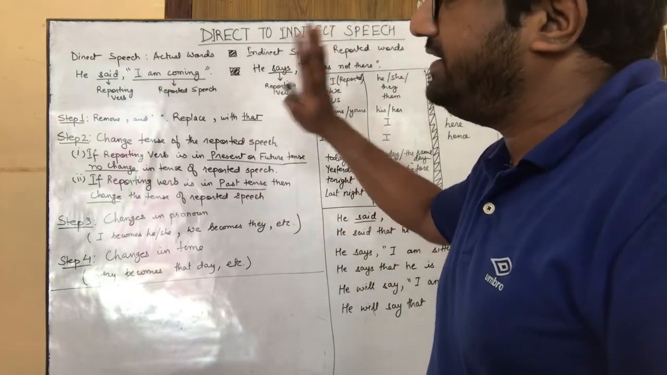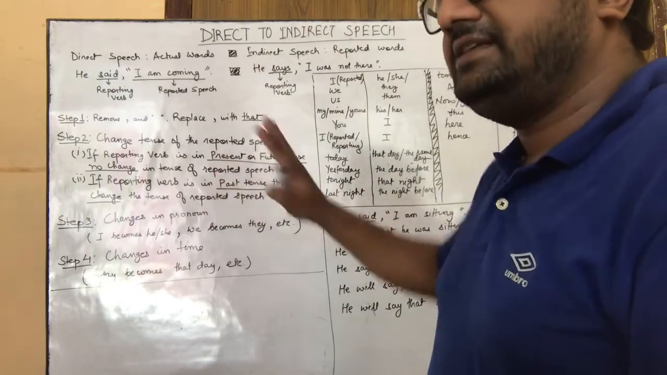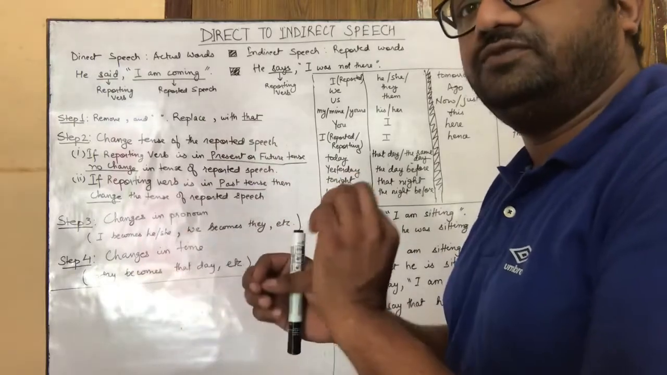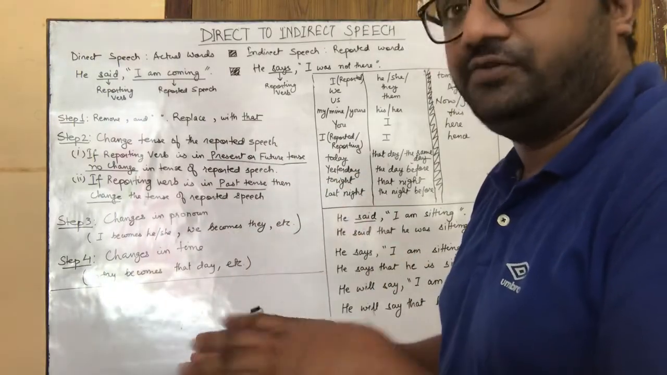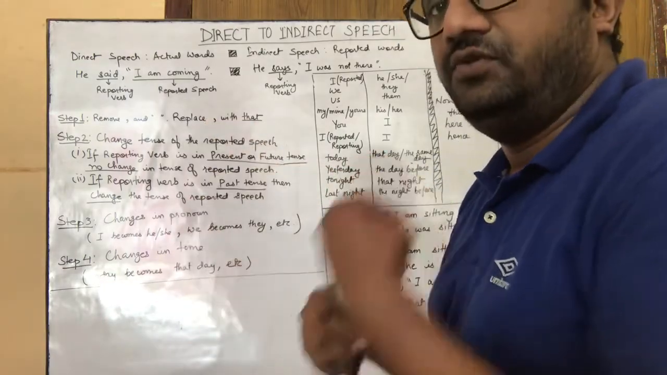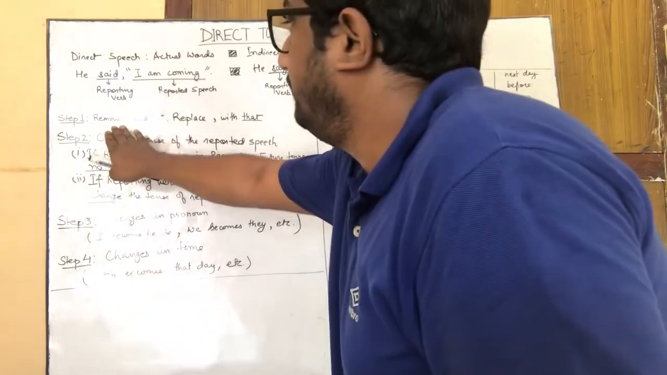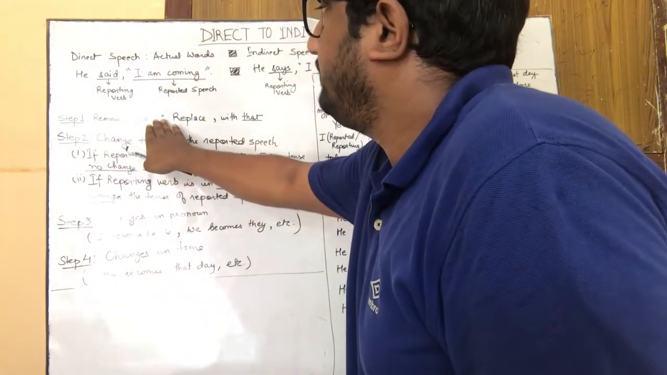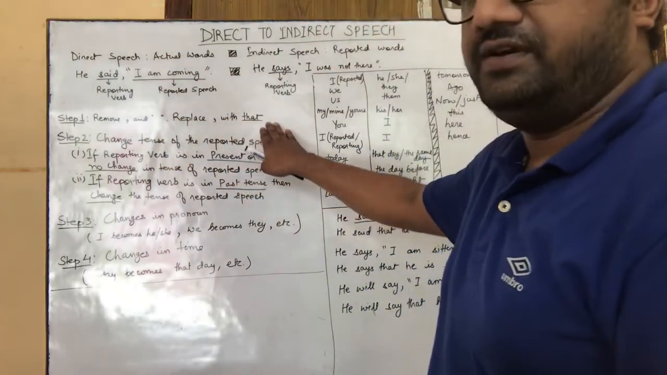So I have devised 4 steps to help you. These are very simple steps. See, direct speech to indirect speech transformation is the simplest of all transformations according to me, because if you follow these 4 steps, there's no way that you can go wrong. So what is the first step? You remove the comma, inverted commas and quotes, and replace the comma with the word "that."